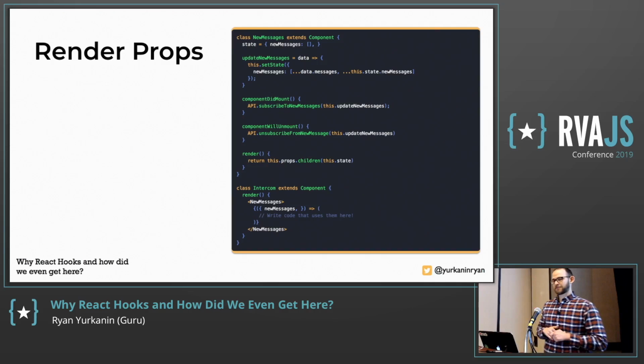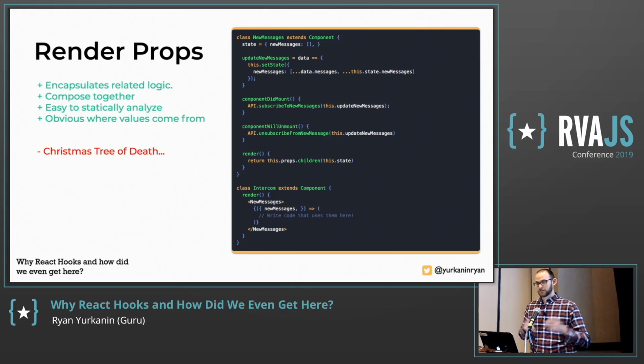And at first I hated this. I was like, what's going on here? I don't understand. But I began to fall in love with it. And I used it a lot before hooks. It encapsulated related logic. They composed together pretty well. It was easy to statically analyze, and it was really obvious where the value was coming from, and you could even rename them. Like if you wanted to rename new messages, you destructure it out and you change it.